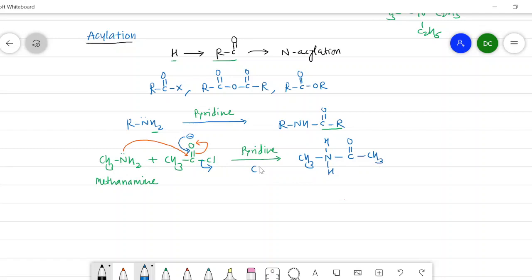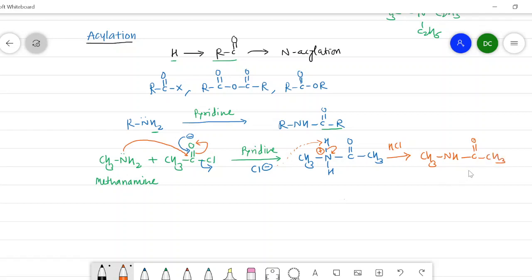This Cl is eliminated and it will then abstract this hydrogen, as this nitrogen possesses a positive charge. The electrons from this bond are shifted here and it will neutralize the positive charge on the nitrogen, so that here we get HCl which is removed and a formation of NHCOCH3.